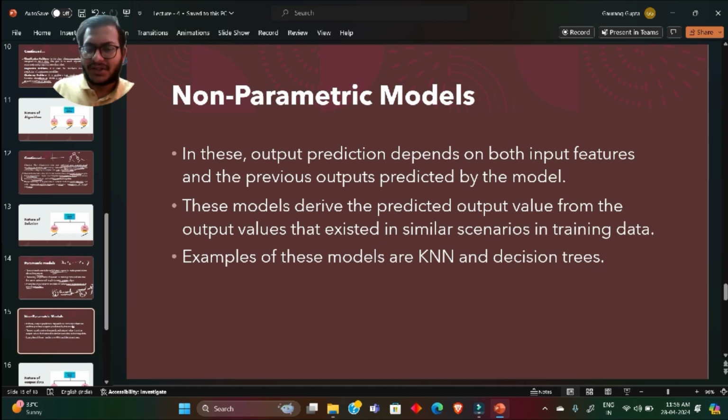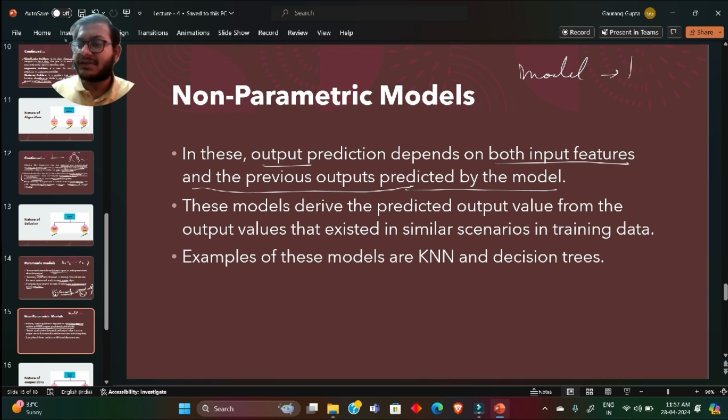Now, what are non-parametric models? In this, the output of the prediction depends on both input features and the previous outputs predicted by the model. For example, let's suppose you made a model and you trained it. After training, there is test data. Whenever it makes a prediction on test data, it will update its function based on the test data. If it finds some new parameters, some new patterns, it will update its training.